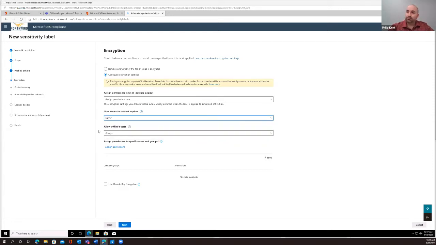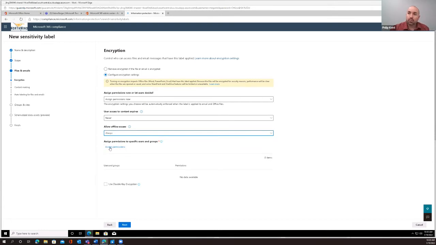we can do so. And then also, we can allow offline access. So we can say always, we can say never. Maybe we don't want people to be able to get into things when they're offline, right? Or maybe we can give them a certain amount of days, depending on whatever it is. And then we've got assign permissions to specific users and groups.